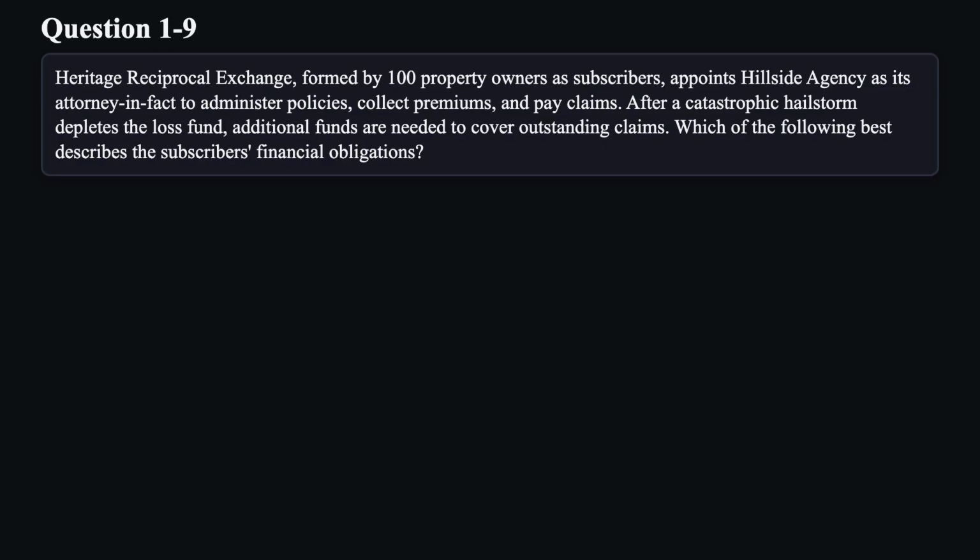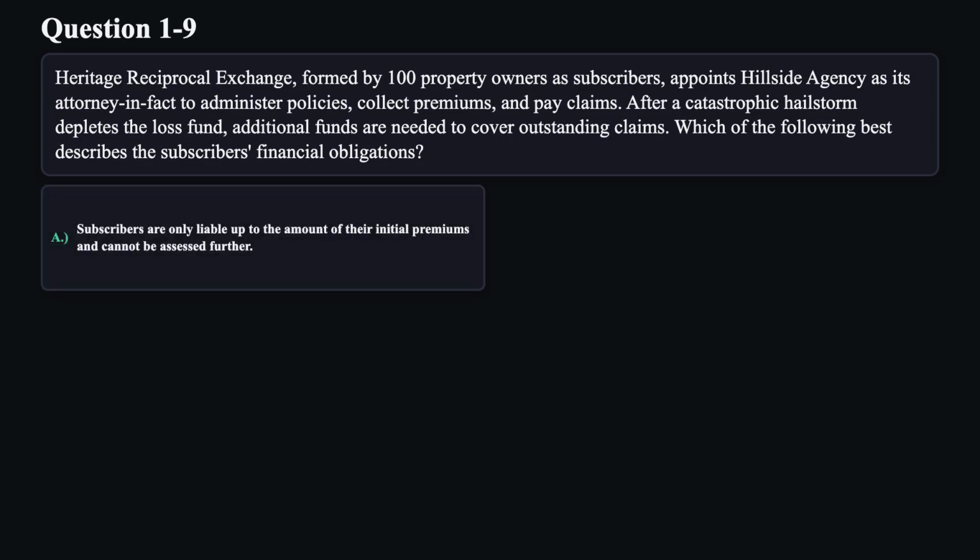Question 9. Heritage Reciprocal Exchange, formed by 100 property owners as subscribers, appoints Hillside Agency as its attorney-in-fact to administer policies, collect premiums, and pay claims. After a catastrophic hailstorm depletes the loss fund, additional funds are needed to cover outstanding claims. Which of the following best describes the subscriber's financial obligations?